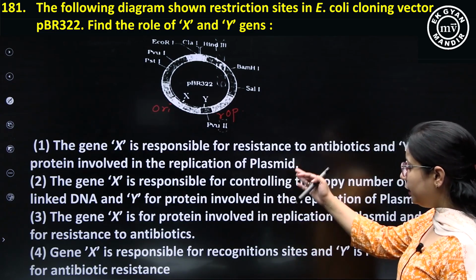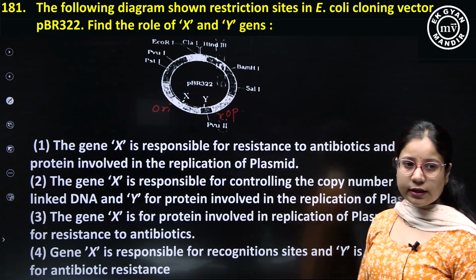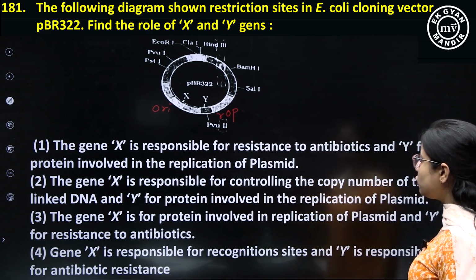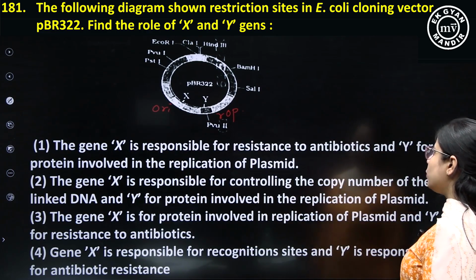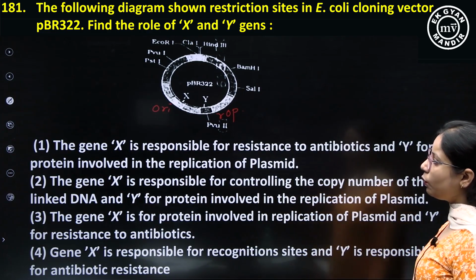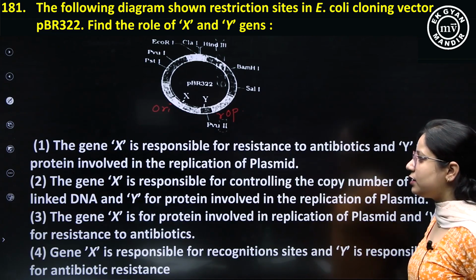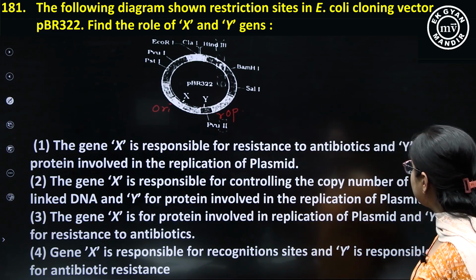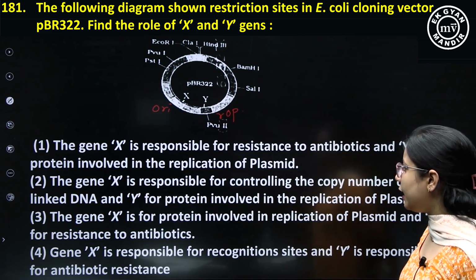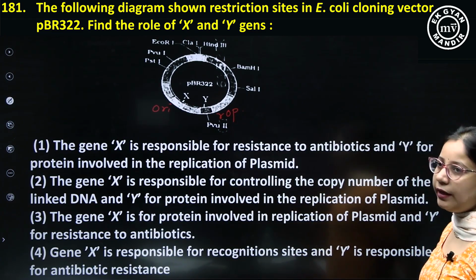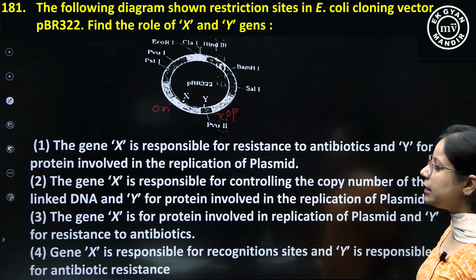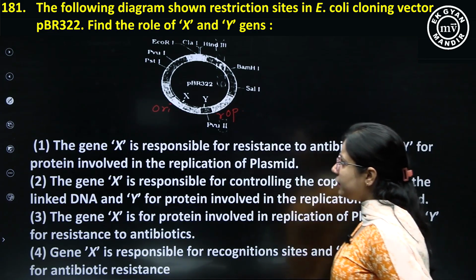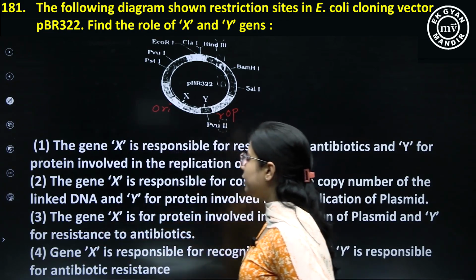So in the given options, let us see which one is correct. The gene X is responsible for resistance to antibiotic and Y for the protein involved in the replication of plasmid. This is wrong. The gene X is responsible for controlling the copy number of the linked DNA and Y protein is involved for the replication of plasmid. This is a correct option for this question, but let us see the others also.